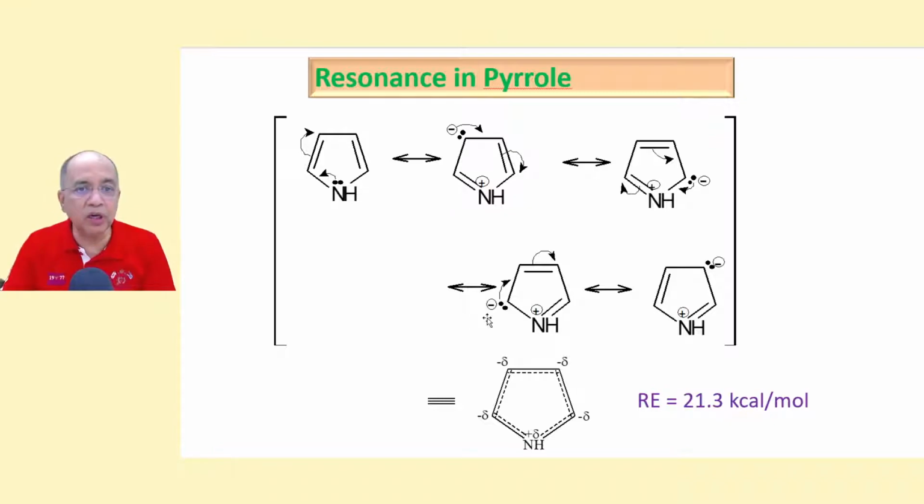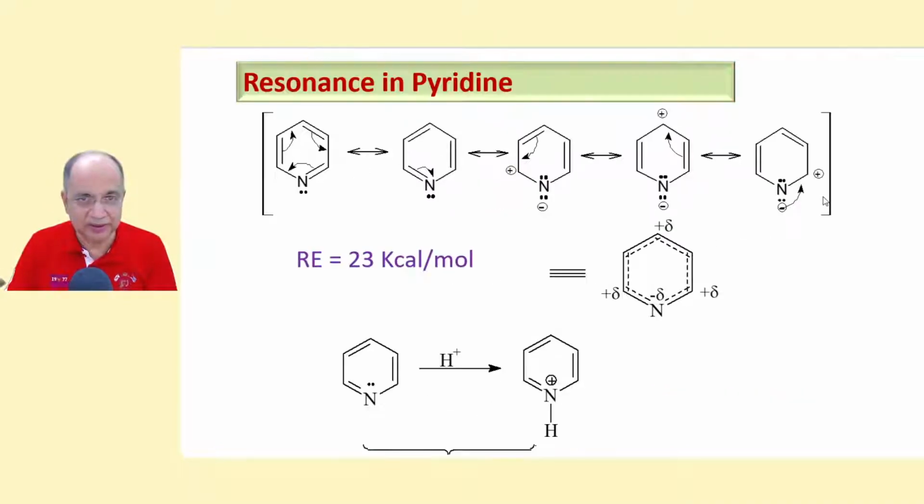Now more about pyrrole we will not discuss. Pyridine has 5 resonance structures. Two are benzene-like, and then ionic ones. You can have pattern 2, a pi bond between 2 different atoms. So plus and minus charges are there; though the contribution is less, we can still draw it.